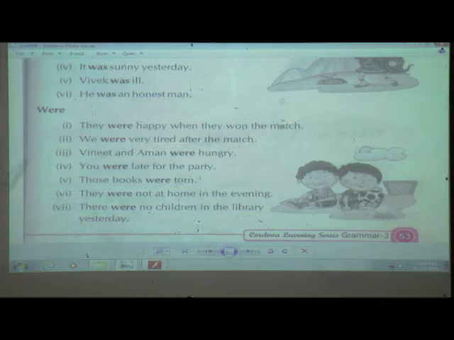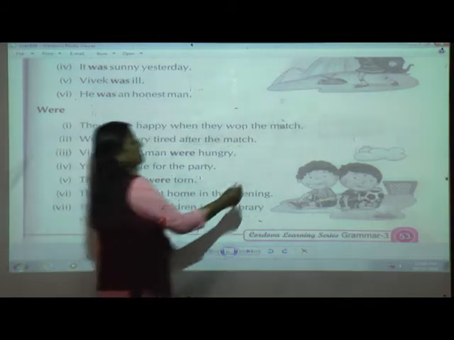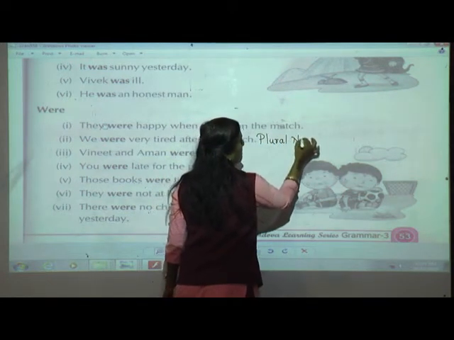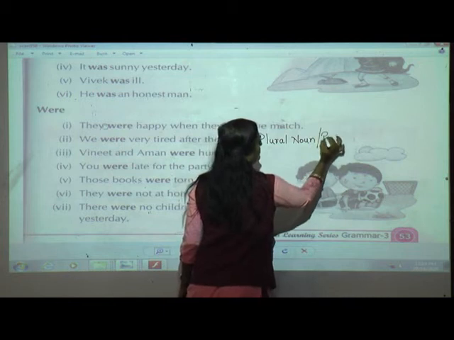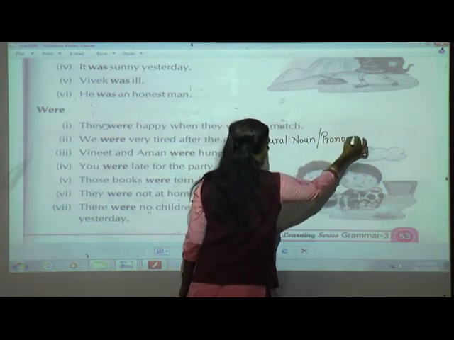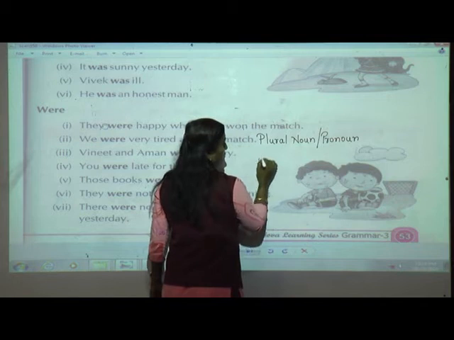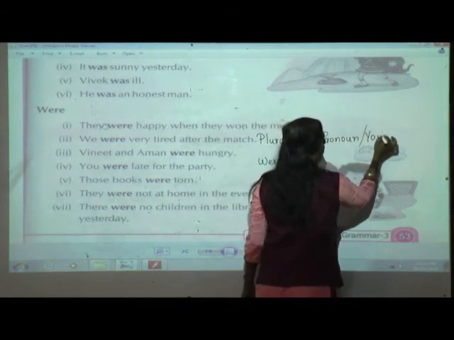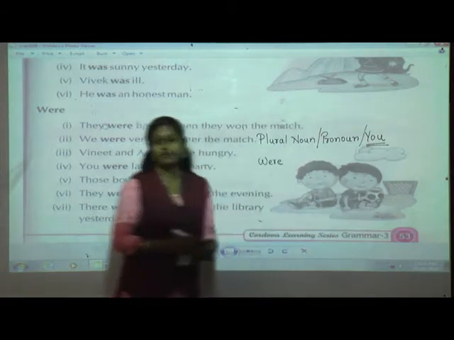Now here if you see, all the sentences have plural nouns. Got it, students? Okay, so nothing more is there in this lesson. When it is a singular noun or pronoun, you have to use was, and when it is a plural noun or pronoun, what are we going to use? Yes, we are going to use were, also with you. Okay?